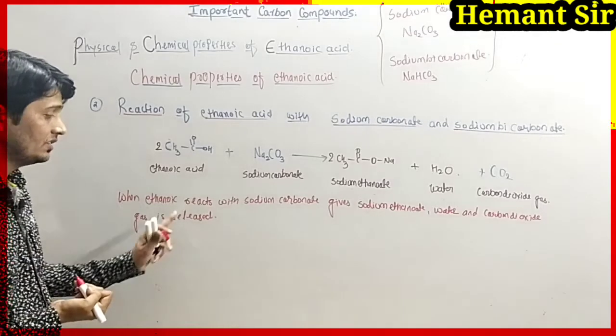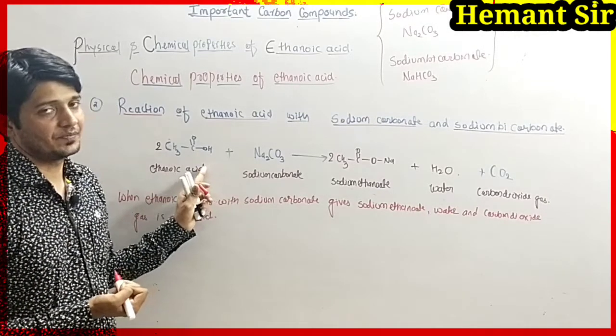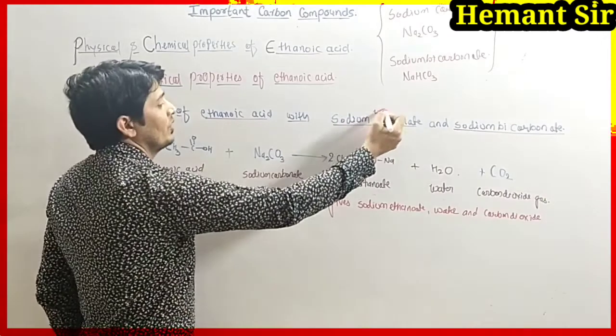So this is the description and this is the reaction. So sodium carbonate is done.